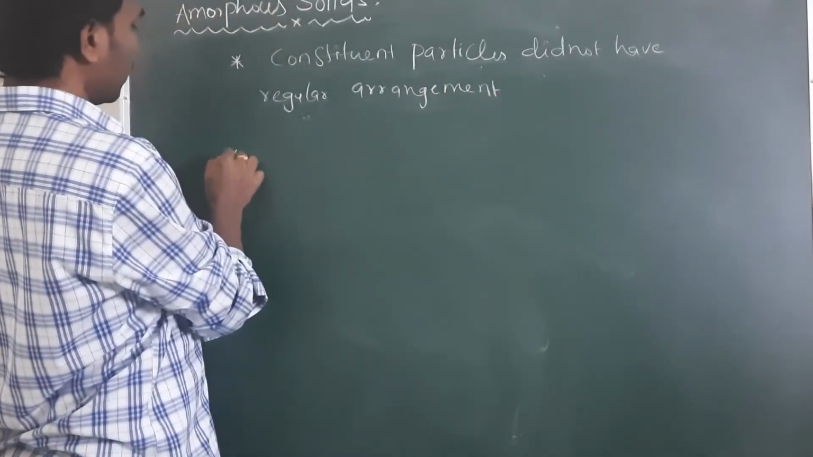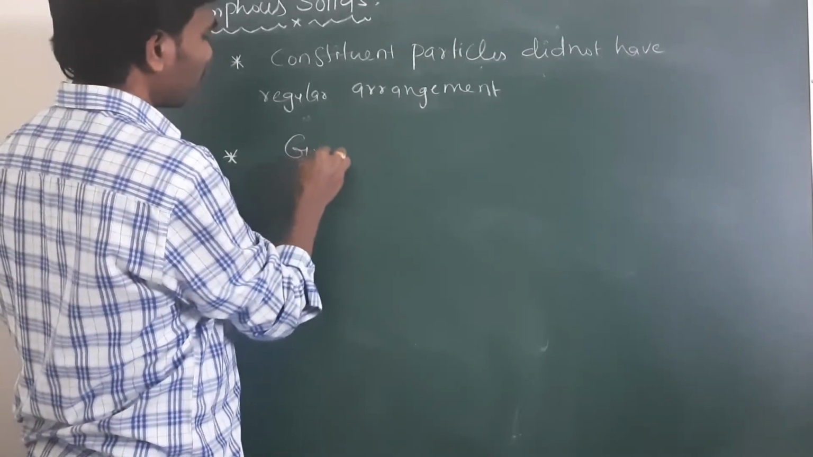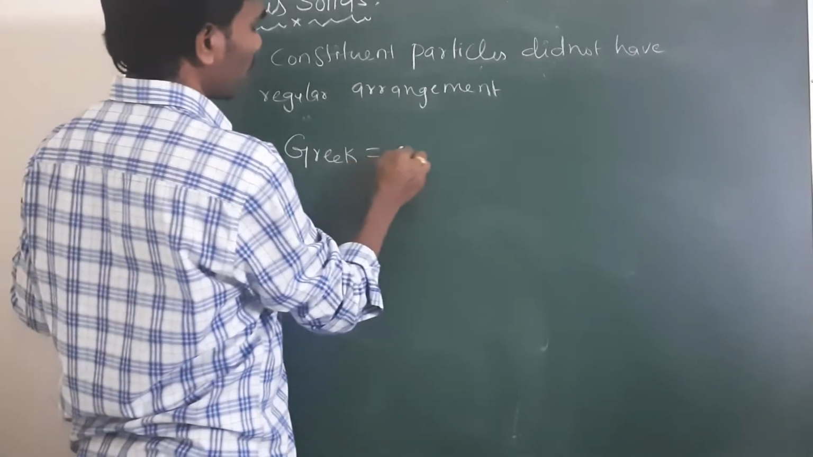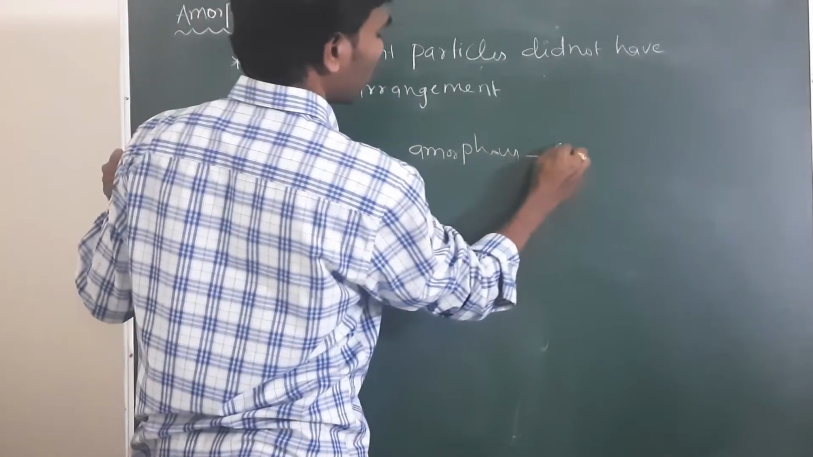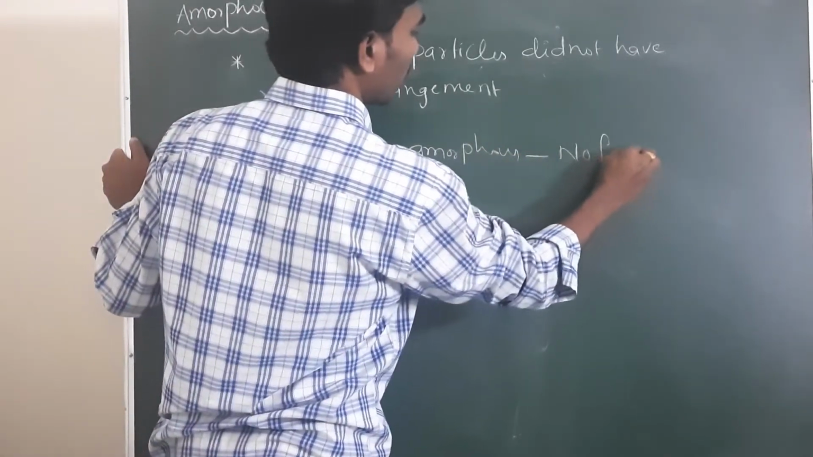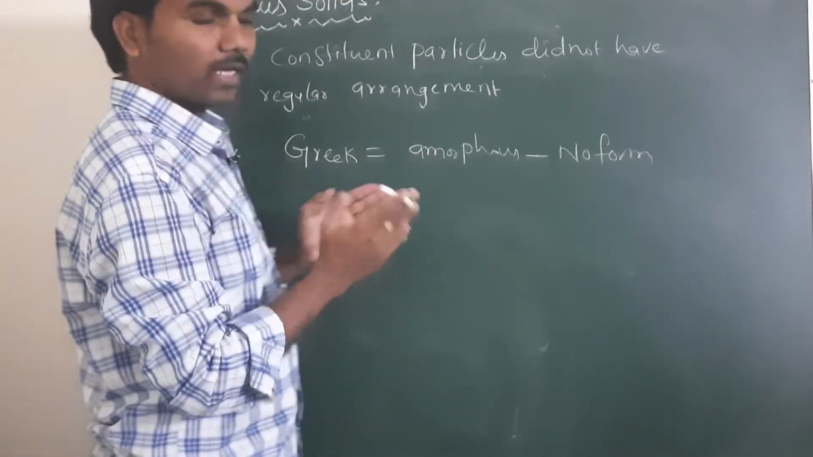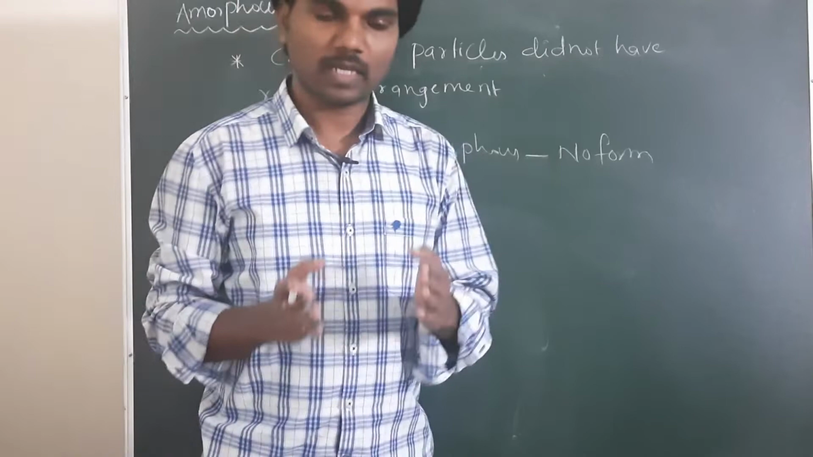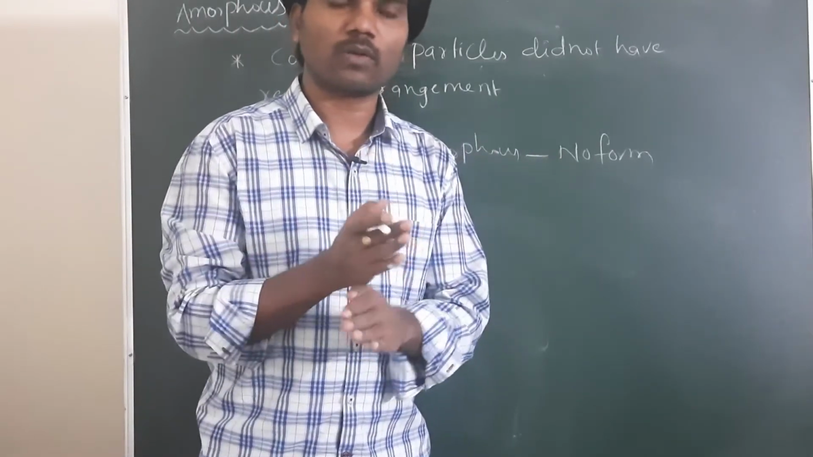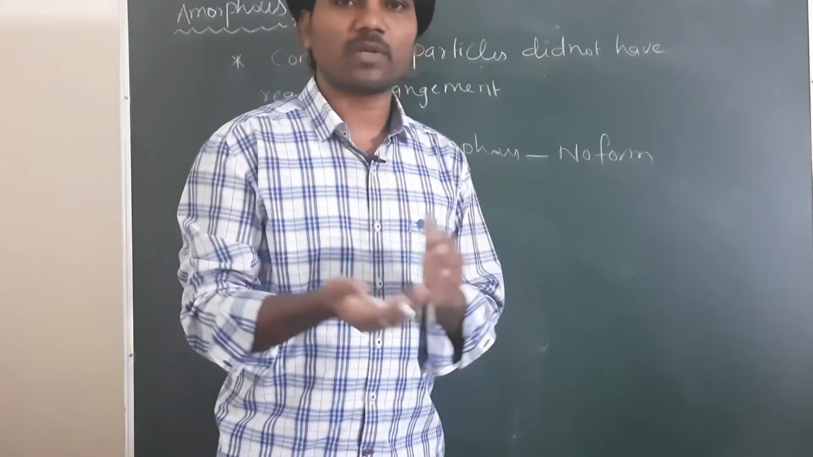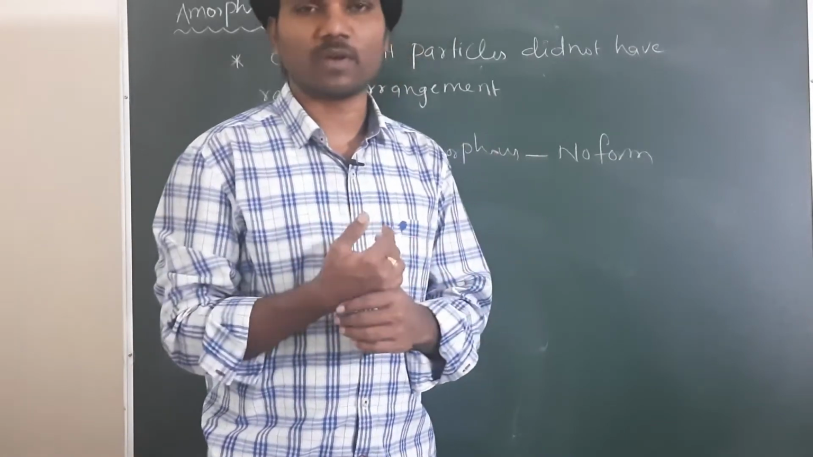The word amorphous is a Greek word. In Greek, amorphous means no form. Amorphous indicates no form, meaning no regular arrangement. Like in crystalline solids, a regular arrangement is there. We have seen sodium chloride: sodium followed by chlorine followed by sodium, like that a regular arrangement is there in crystalline solids. In amorphous solids, a regular arrangement will not be there.